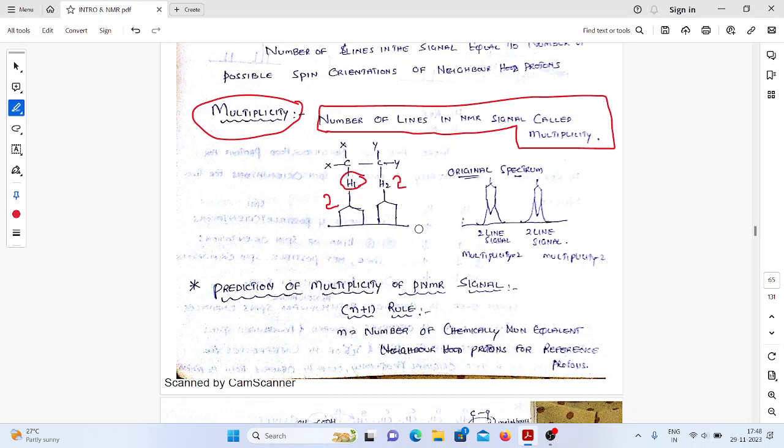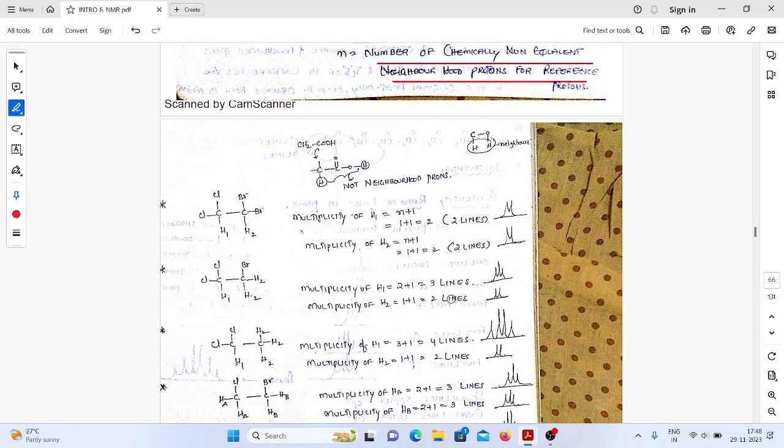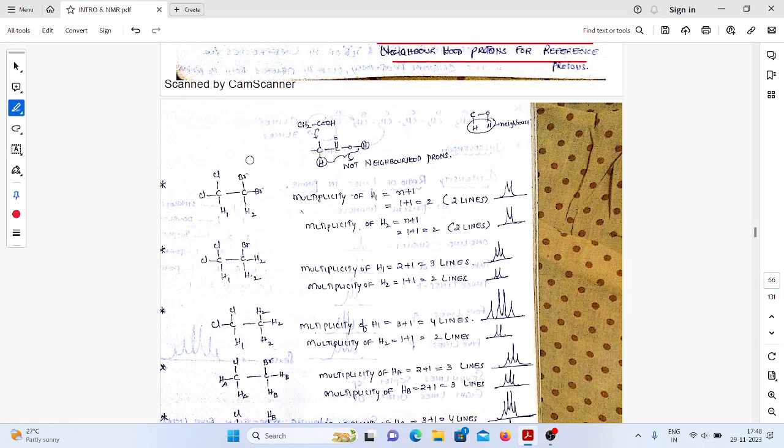So how can we predict the multiplicity? Multiplicity means the number of lines in the spectrum, right? For that purpose, we use a rule commonly called the n plus 1 rule. The n indicates the number of chemically non-equivalent neighboring protons for the reference protons. n is simply the non-equivalent sets of protons. See this one, the molecule which we have. In this molecule, we have two different sets of protons, H1 and H2.